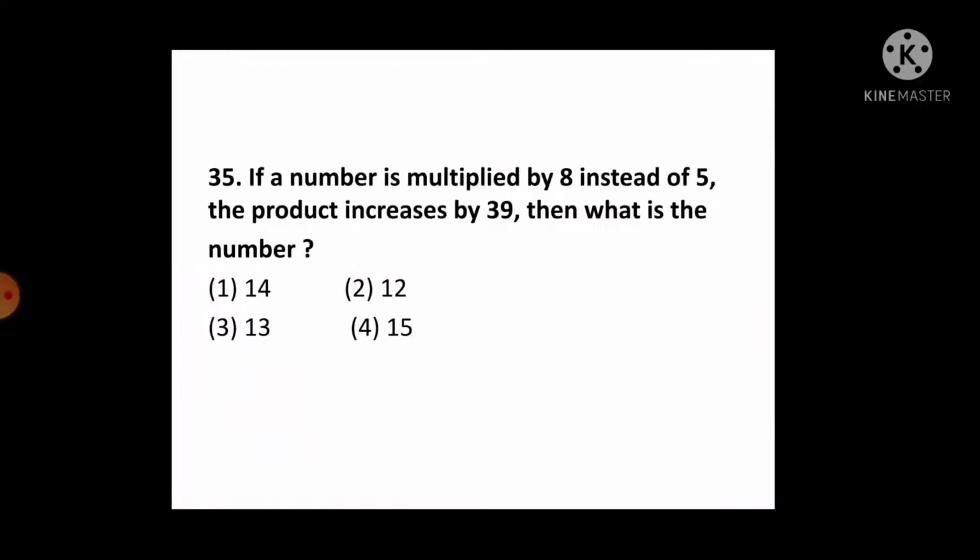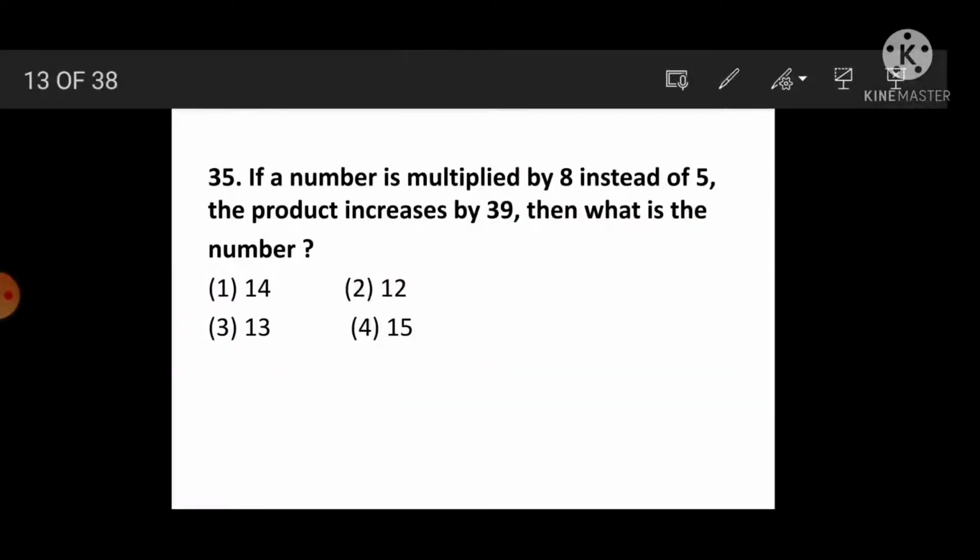Next question, see, question number 35. If a number is multiplied by 8 instead of 5, the product increases by 39. Then what is the number? See here, like this question, we have to make an equation. It's easy to solve. Let the number be x. All steps are not necessary to write, just rough work you can do.